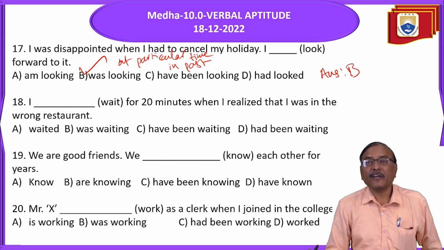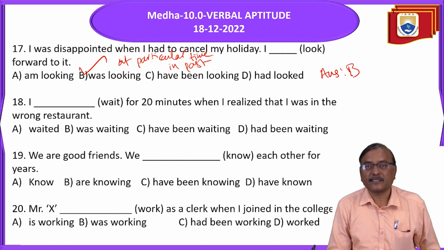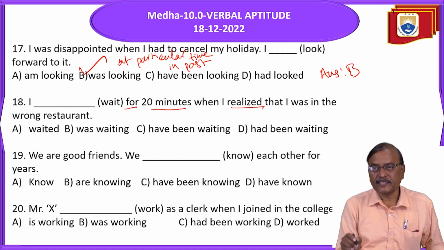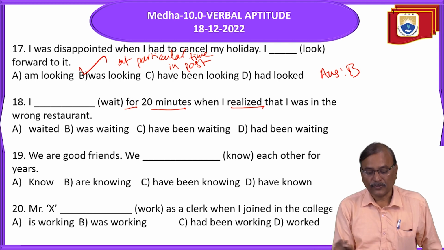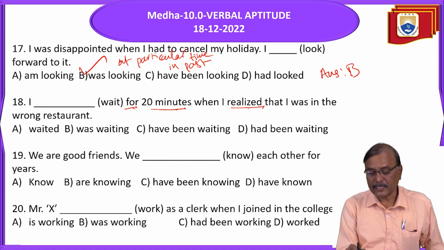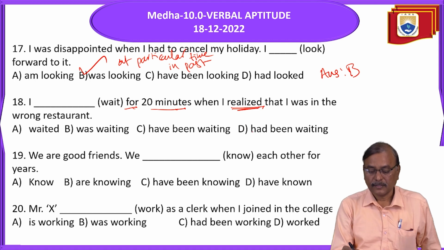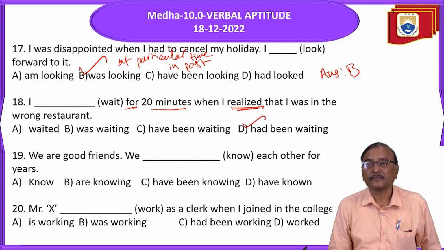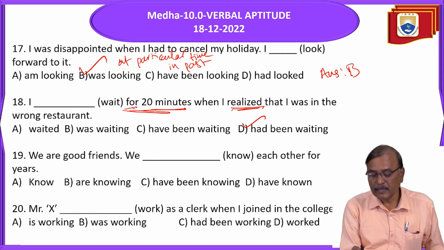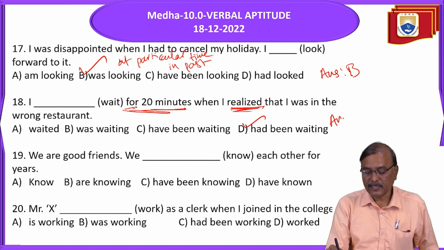Next. "I ___ wait for 20 minutes when I realized that I was in the wrong restaurant." See, what is the hint here? For 20 minutes when I realized. So for plus time by past. When it is for plus time by past, it is past perfect continuous tense. So what is it? Had been waiting. What is the hint? For plus time by past. Past perfect continuous tense. So the answer is D.